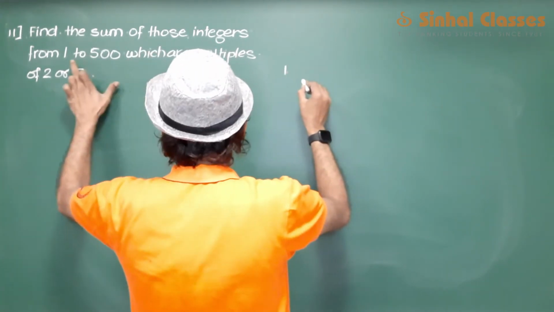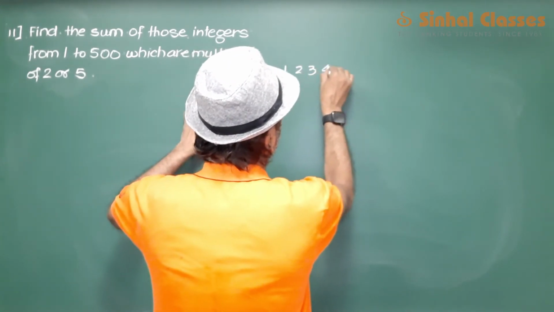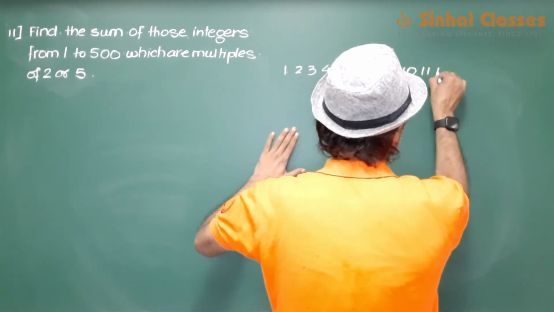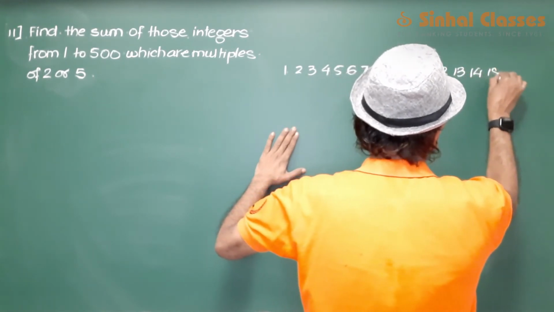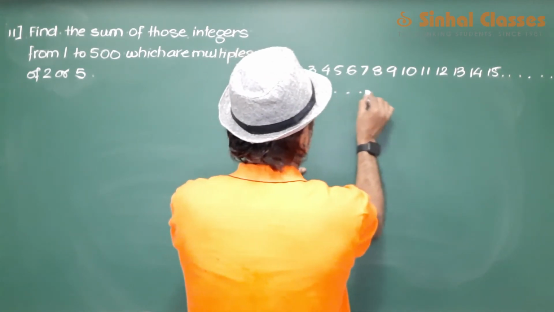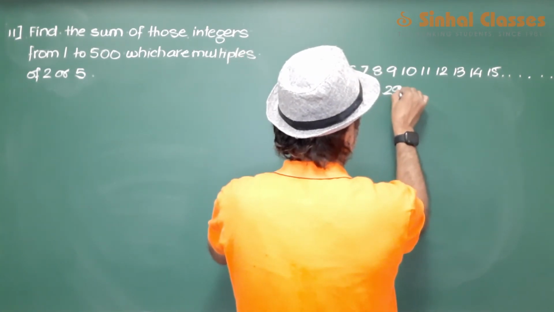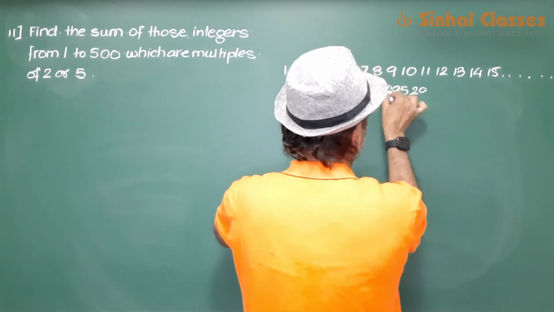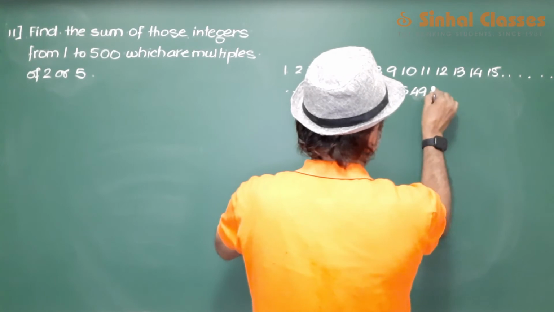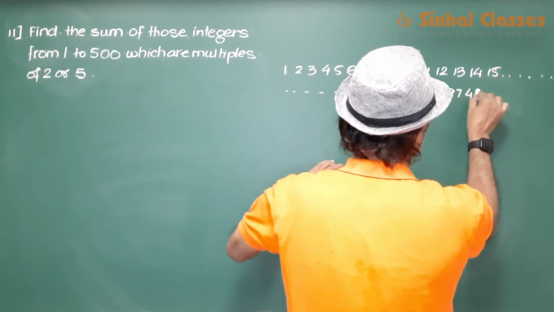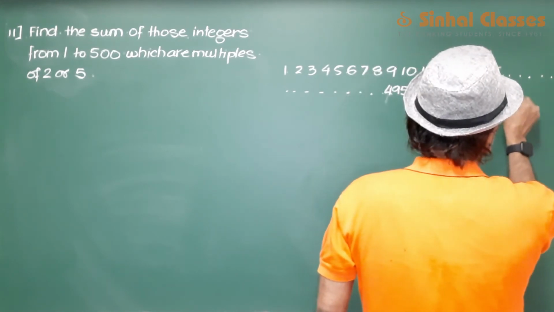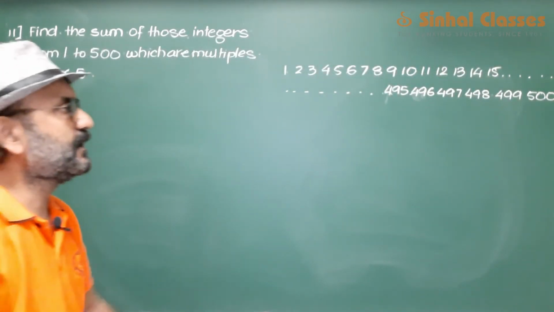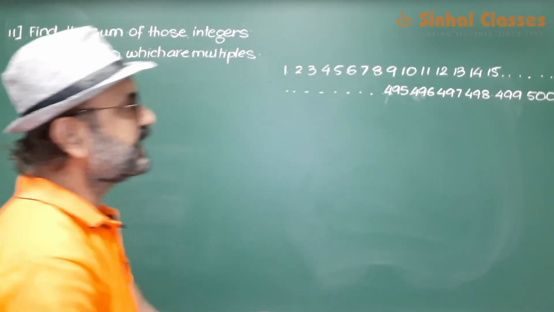What happens here is, let us take these numbers. Understand this. 1, 2, 3, 4, 5, 6, 7, 8, 9, 10, 11, 12, 13, 14, 15, dot dot dot, 495, 496, 497, 498, 499, 500. हमने वो सारे नंबर्स ले लिए 1 से लेके 500 तक.